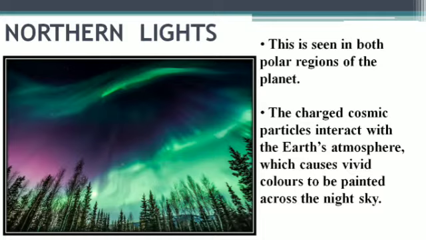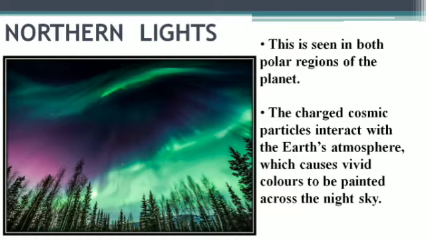So, charged cosmic particles means the particles prevailing in the outer part of our Earth, that is, beyond the crust, mantle and core we have. When the sun's rays come and interact with Earth's atmosphere, at that time we find vivid colors.